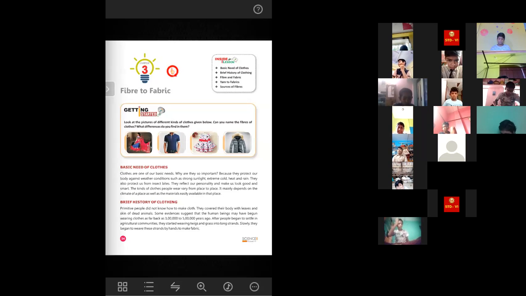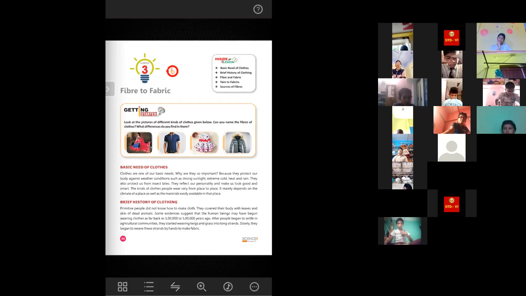Now yarn to fabrics. Fibers are made in such a way so that they can be used for making the fabrics. That thing is called yarn. So we will also know about that. And finally, we will know about the sources of the fibers. The fibers that we use to make the fabrics or our clothes, what are the sources of those fibers? We will learn about that.